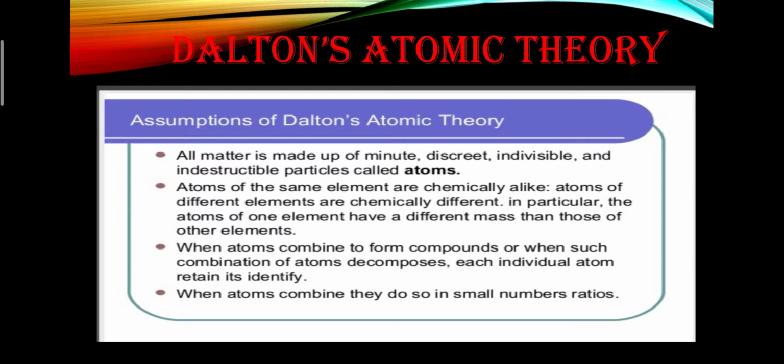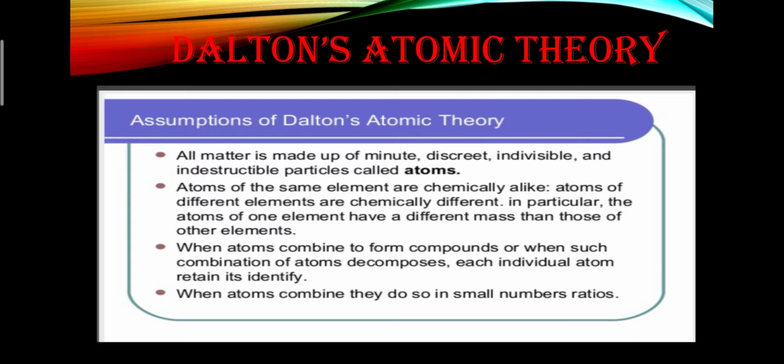After that, John Dalton, an English chemist, postulated the atomic theory, and his theory became the theoretical foundation in the field of chemistry. Some of the assumptions which Dalton gave in his theory are that matter is made up of minute, discrete, individual and indestructible particles called atoms. He gave the postulate that atoms are indivisible and cannot be created or destroyed.